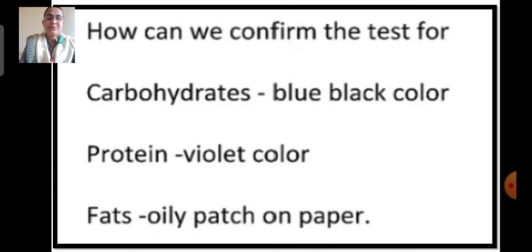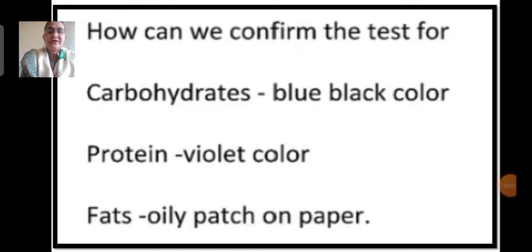To check whether protein is present in the food sample, what have we done, children? First, we took the powder of the food material, if it is a solid material. Then we added a few drops of water to it to make a paste of that food material. Then we added 2 drops of copper sulfate solution and 10 drops of caustic soda. And if the color of the solution changes to violet, that means the presence of protein in it. If not, it means the absence of protein in that food material.